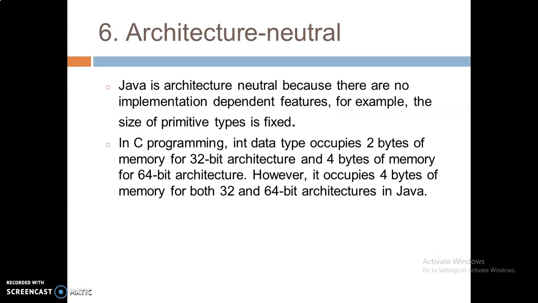Architecture neutral. Java is architecture neutral because there are no implementation dependent features. For example, the size of primitive types is fixed. It means we do not have to create different implementations. In C programming, the integer data type occupies 2 bytes of memory for 32-bit architecture and 4 bytes of memory for 64-bit architecture. However, it occupies 4 bytes of memory for both 32 and 64-bit architectures in Java. It means we do not have to bother about the implementation.